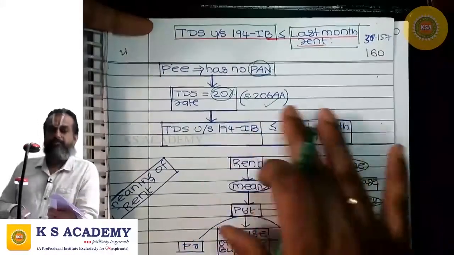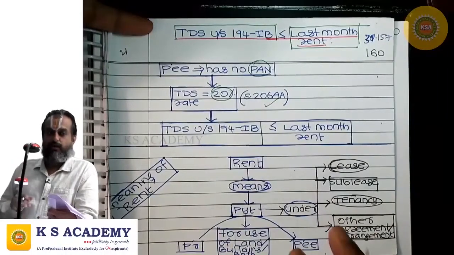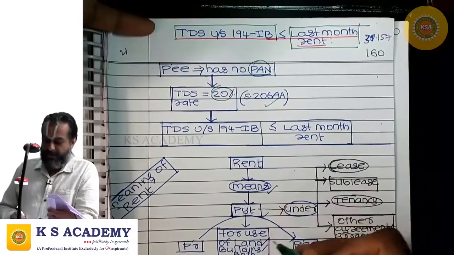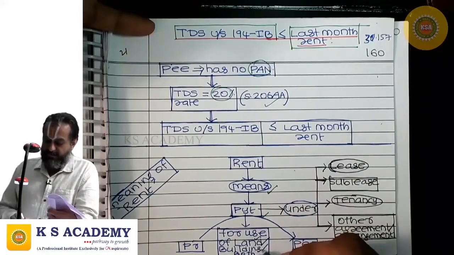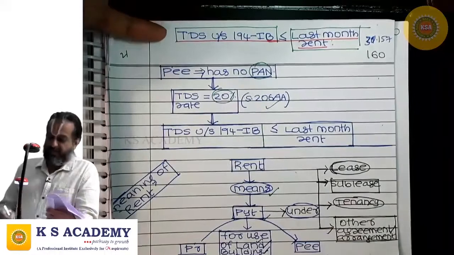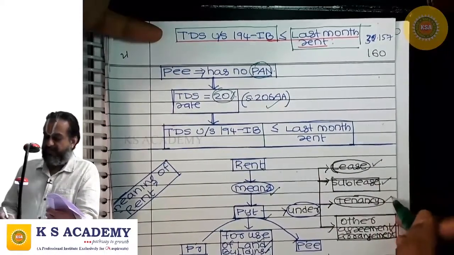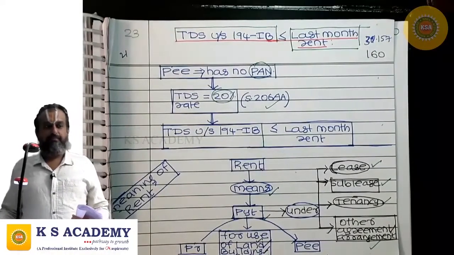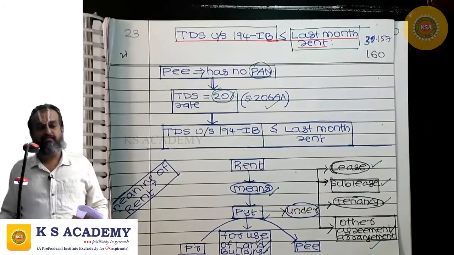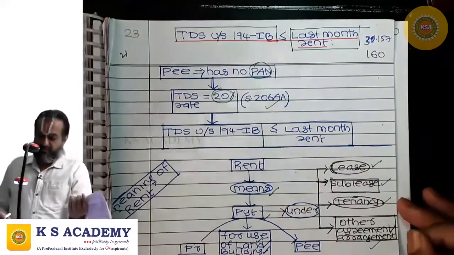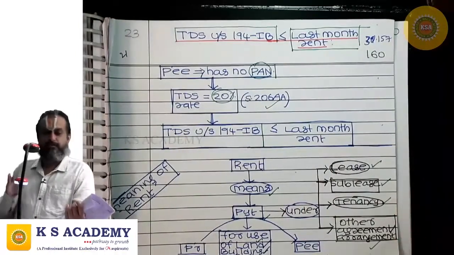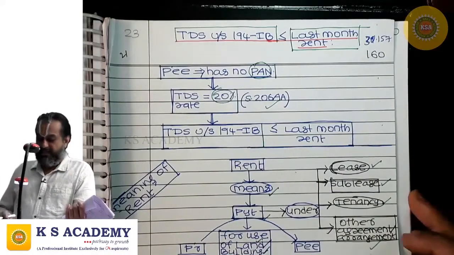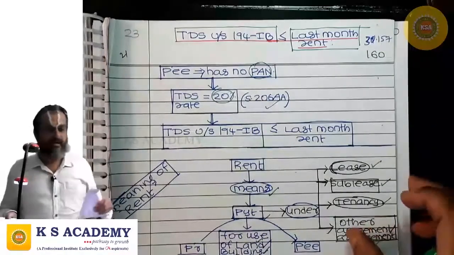And the scope of the term rent is narrower in 194IB. Here rent means payment for use of land, building or both under lease, sublease, tenancy or any other agreement or arrangement. Here plant, machinery, equipment, furniture, fittings are not included. That's all.